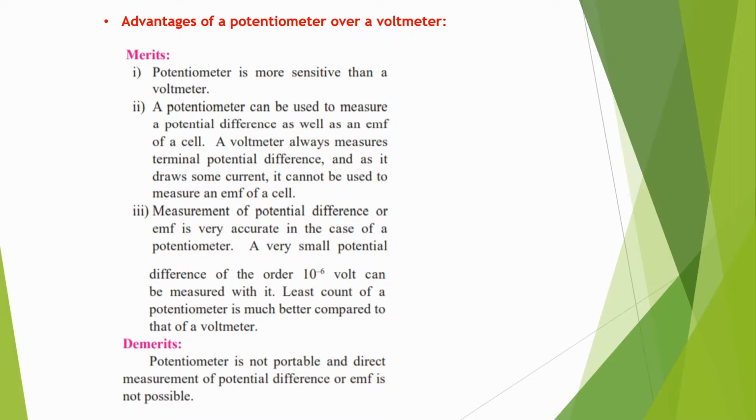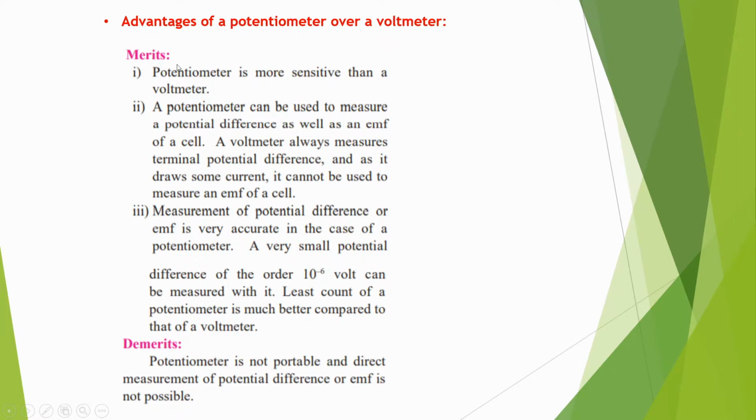Potentiometer is used for the measurement of unknown EMF. It is also used for the comparison of two EMFs. It is also used for the measurement of internal resistance of a cell. Okay, so let us see the first point, advantages of potentiometer over a voltmeter.